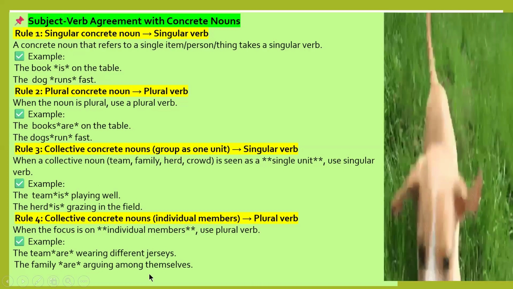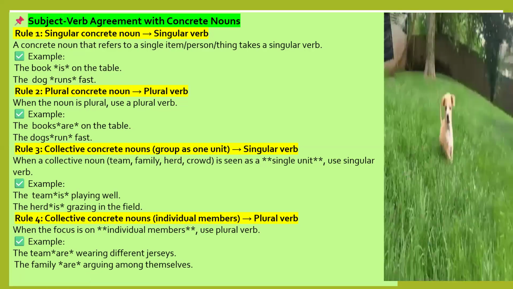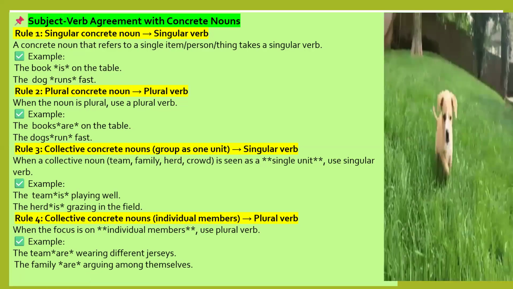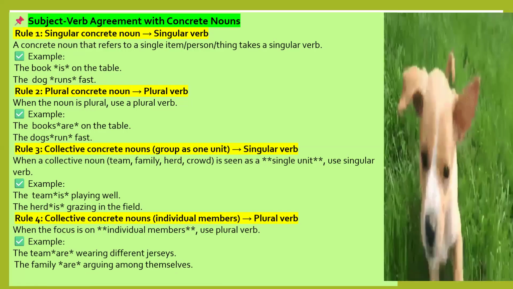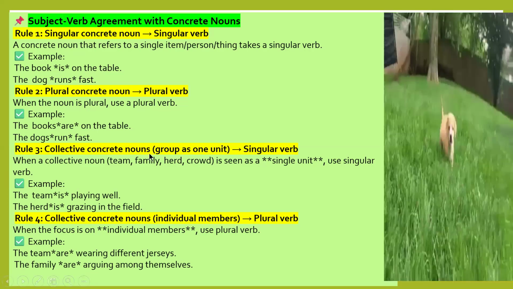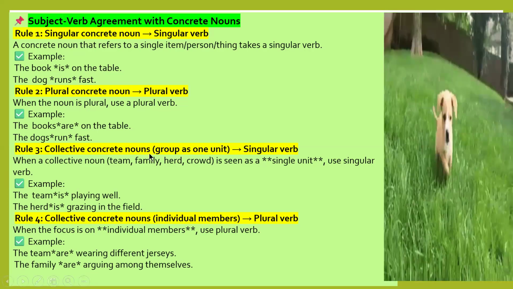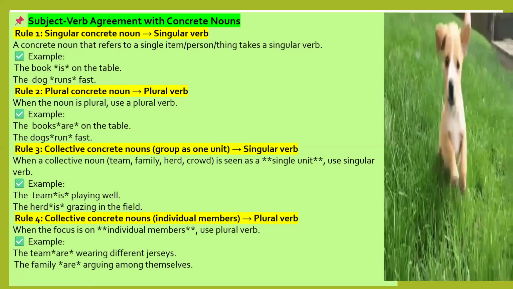It means when collective concrete nouns indicate individual members of that collective noun, it always uses a plural verb. When the collective concrete noun indicates one unit, then it uses a singular verb.